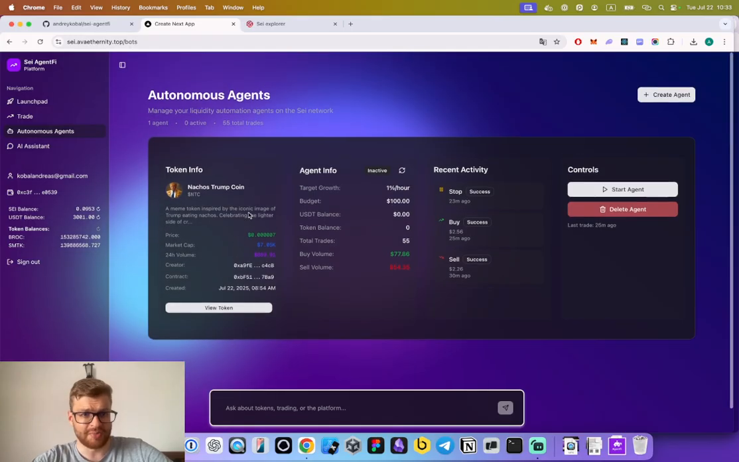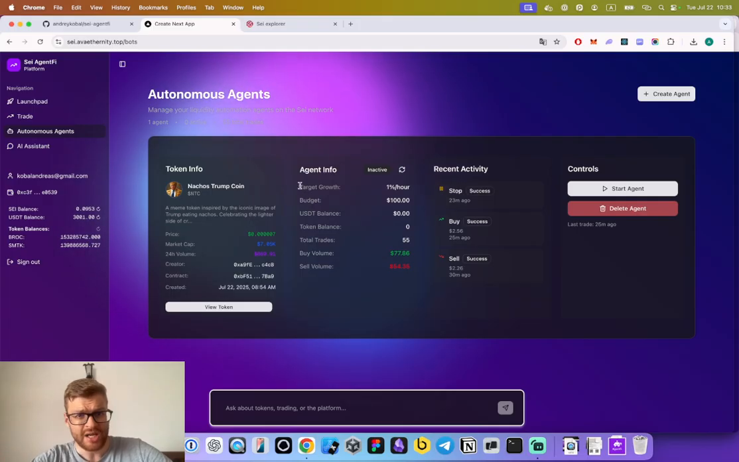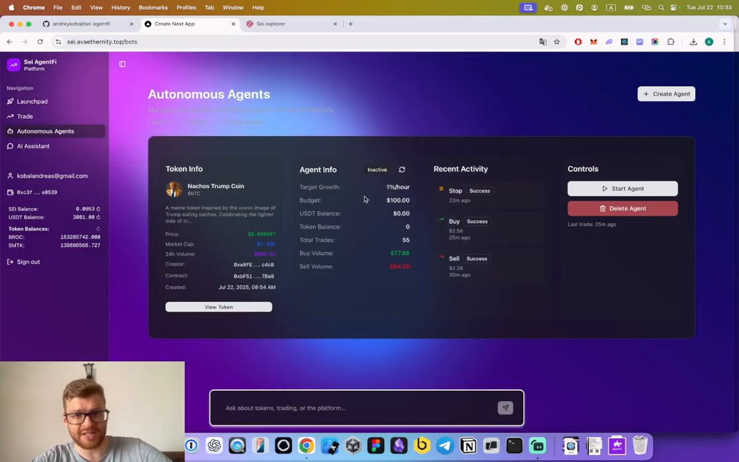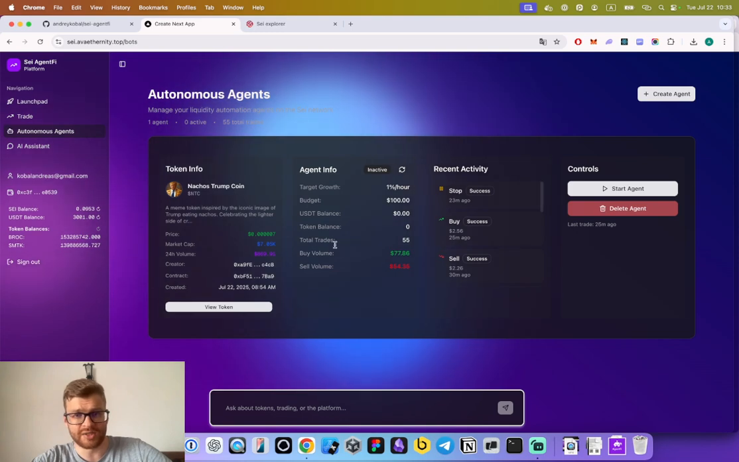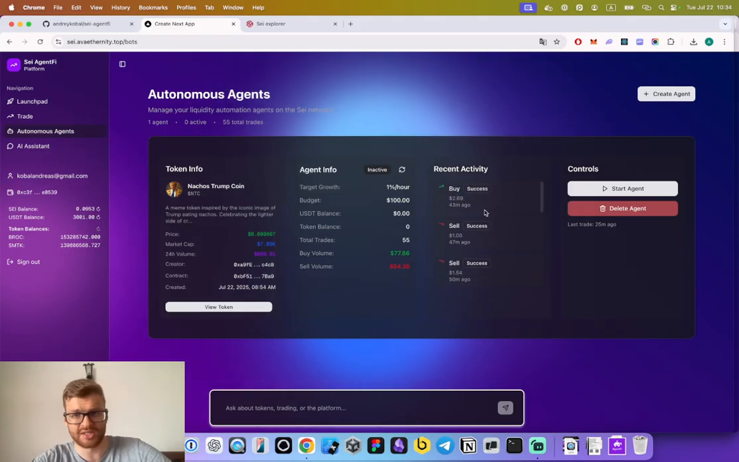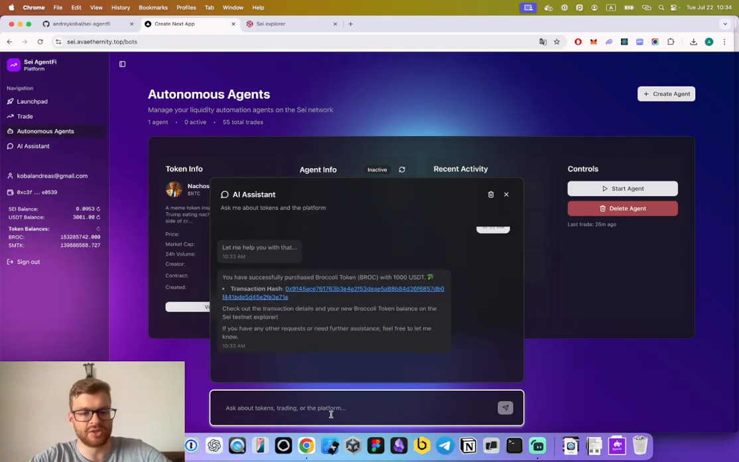So these are basically market making bots that have three parameters. You specify the token that you want to launch the bot on. You specify the target growth, it's like percentage per hour, and you specify the budget that you will transfer to the bot's wallet that will be created exclusively for each bot. And you can see here the recent activity, control the bot. But obviously, yes, you can control it from the chat too.